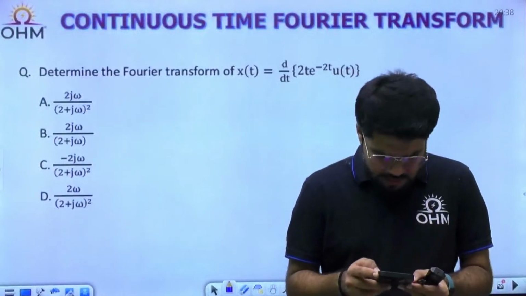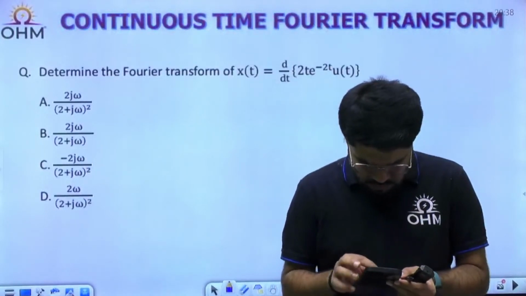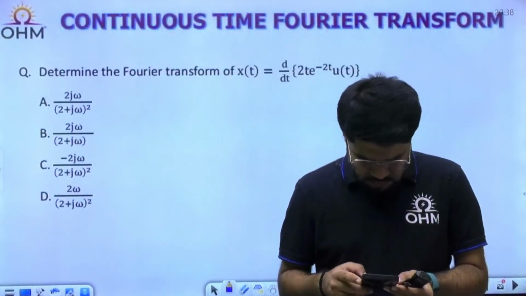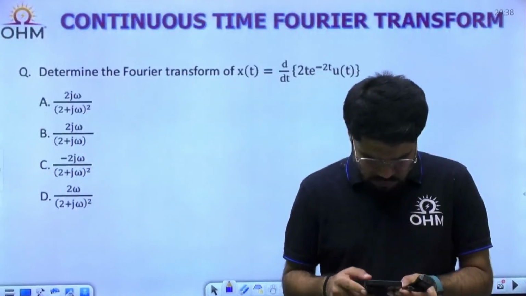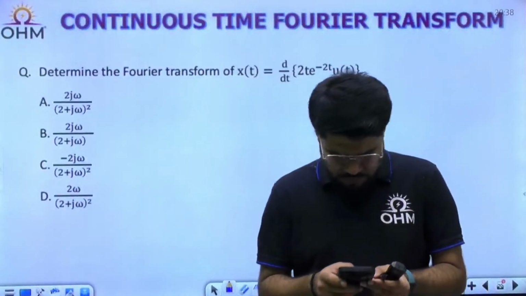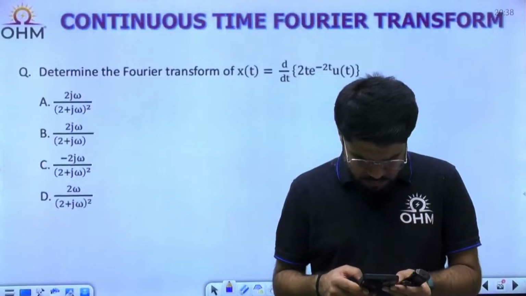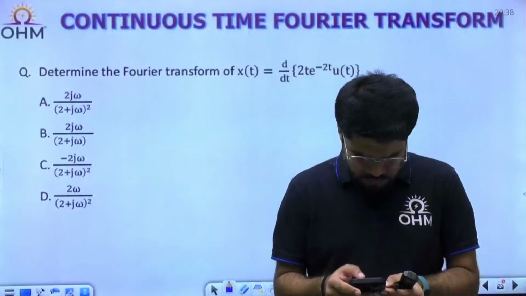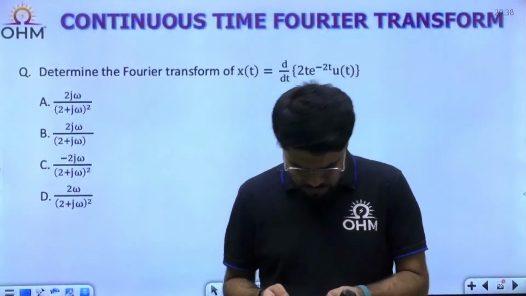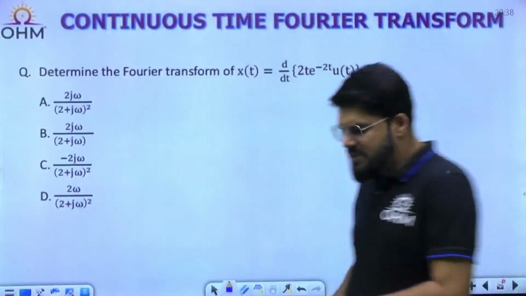Gajendra says answer A. Okay, so some responses are starting to come up.